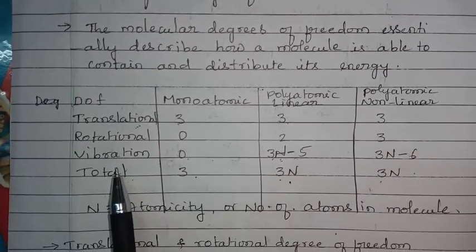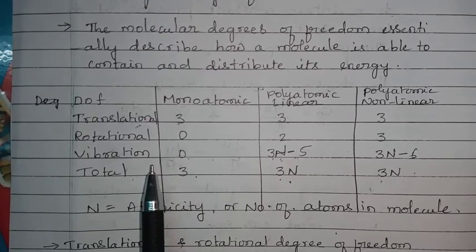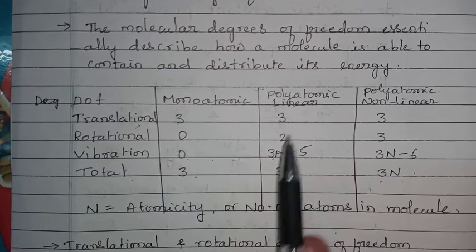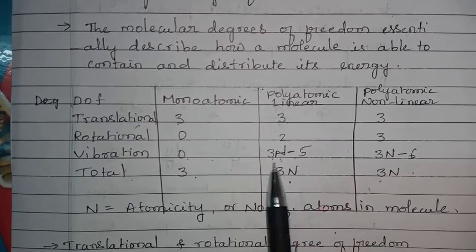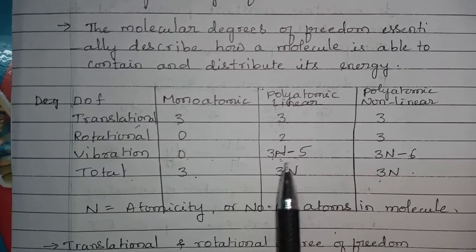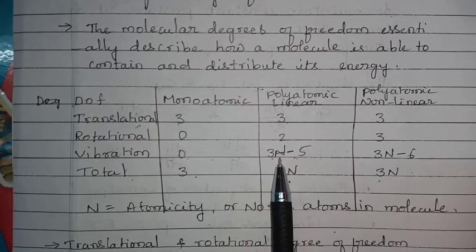Okay. Vibrational degree of freedom. For monoatomic it is 0. For polyatomic linear it is given by 3n minus 5, where n is the number of atoms present in the molecule, nothing but atomicity.